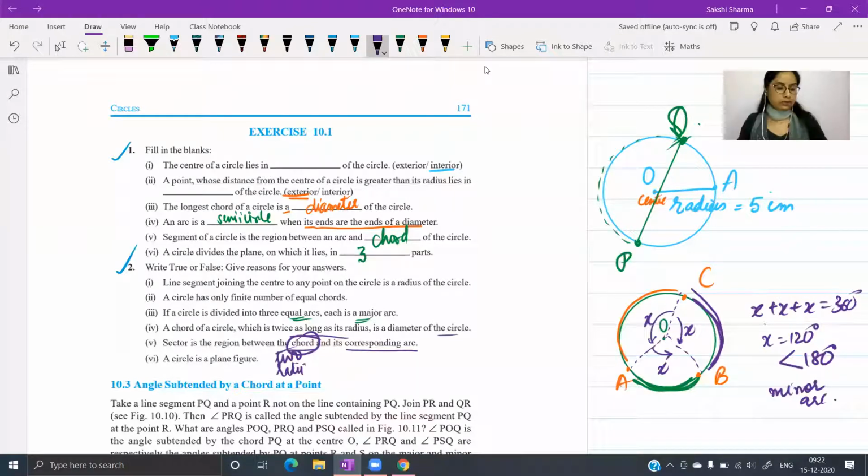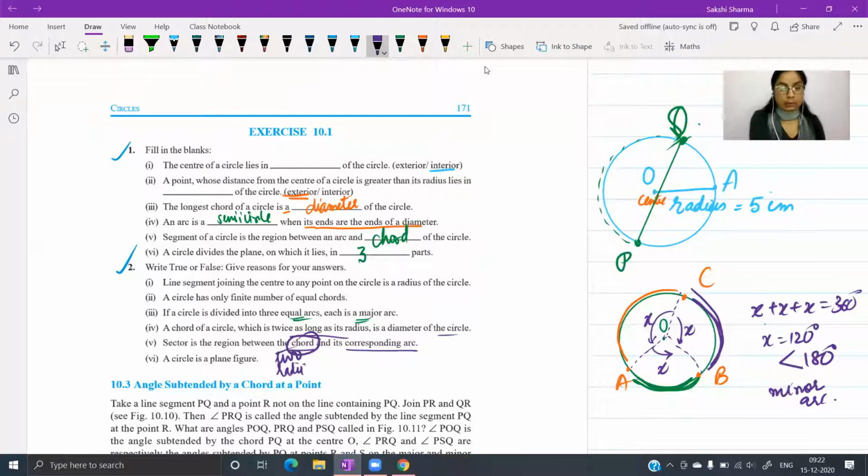A circle is a plane figure. True. So this is all with exercise 10.1. Do revise or go through all the definitions that you have done before this. The summary is there at the end. If you are not clear about any of these terms, the terminology is very important. So if you're not clear with any of the terms, please let me know.